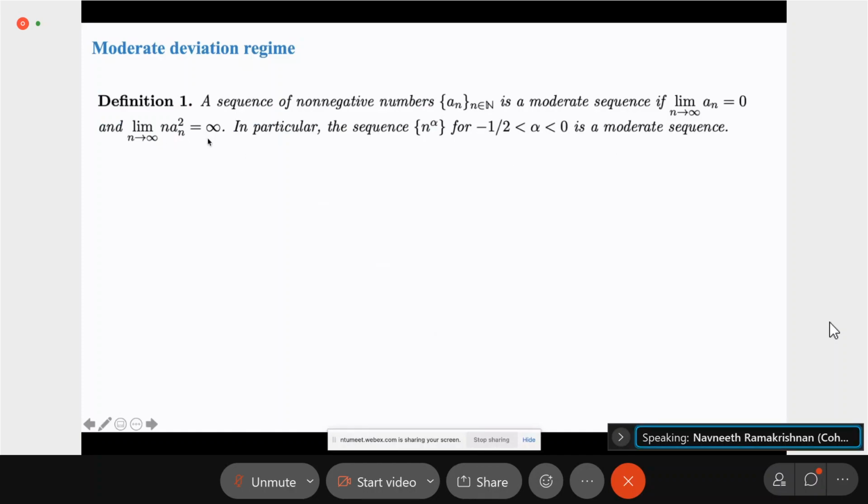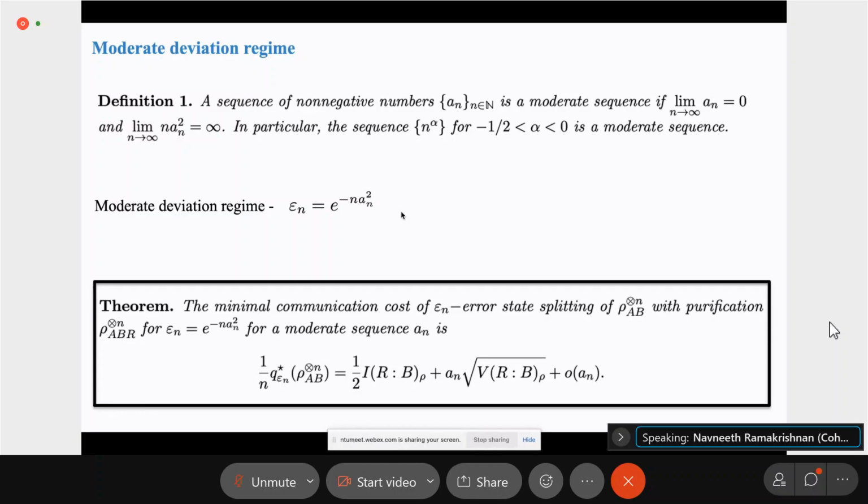This is chosen so that, in particular, if you have n to the alpha for some alpha between minus 1/2 and 0, then that's a moderate sequence. So the error that we're going to require is going to be epsilon_n to be e to the minus n a_n squared. And you can see that because this condition is true, the error indeed goes to 0 in the asymptotic limit.